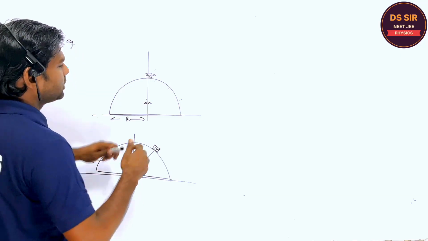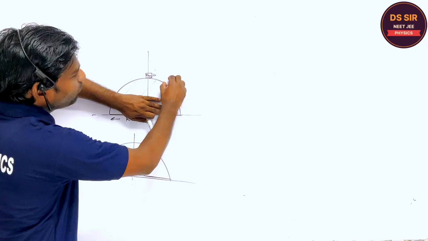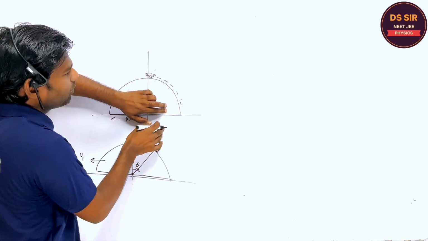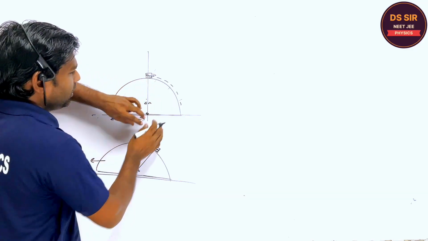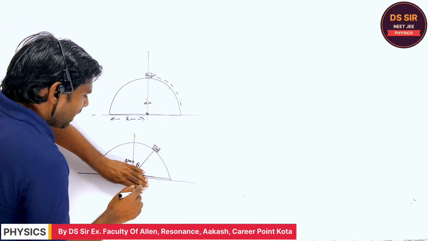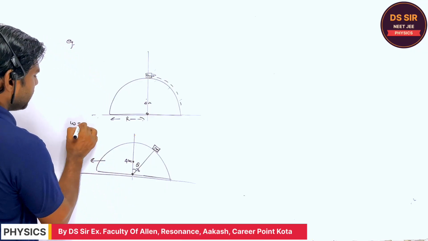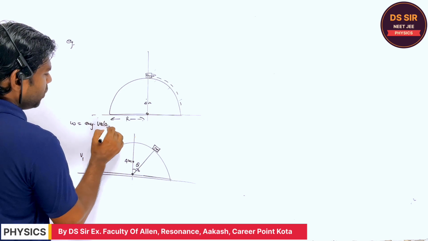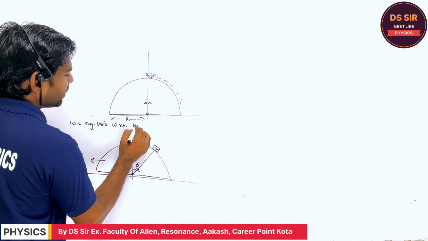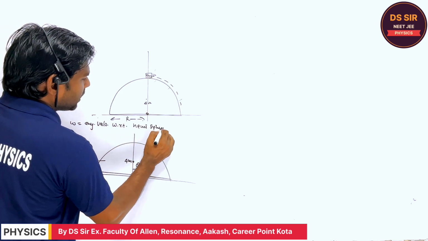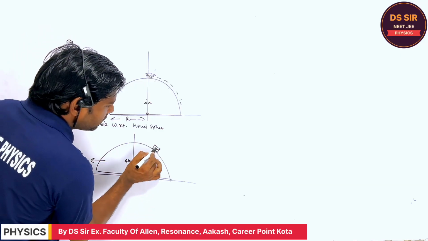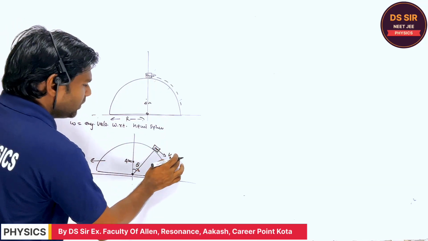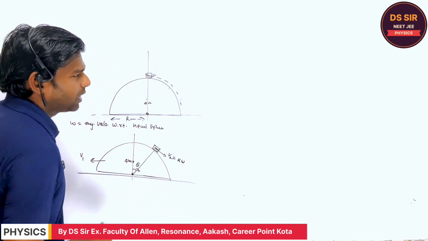You understand the question? Listen, if it is fixed, then when it moves, it will perform rotational motion, or you can say circular motion, with respect to the hemisphere, but the hemisphere is also moving. So first I am assuming omega is the angular velocity with respect to the hemisphere. If this is the angular velocity, what is the speed? This is the speed v2, and v2 is equal to r into omega. Are you getting or not?